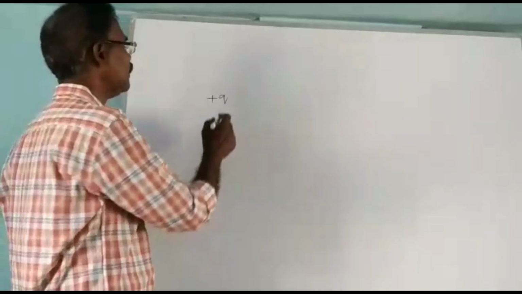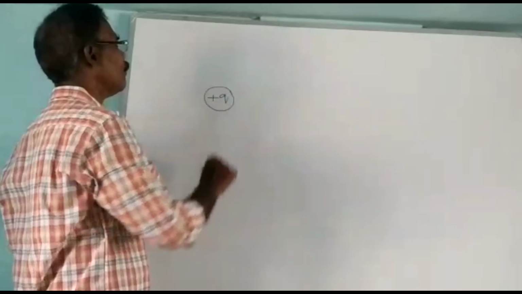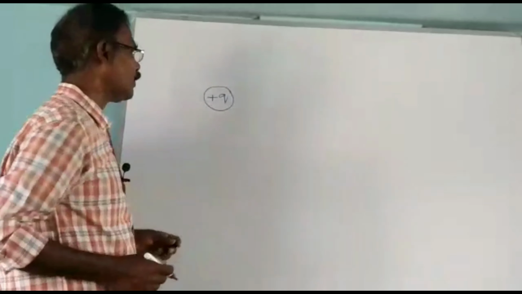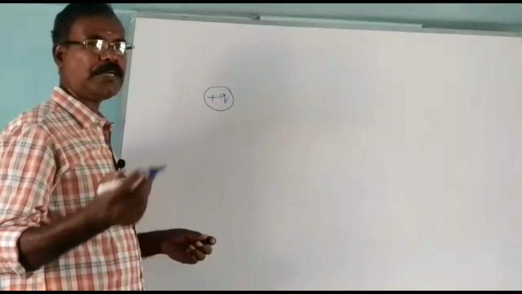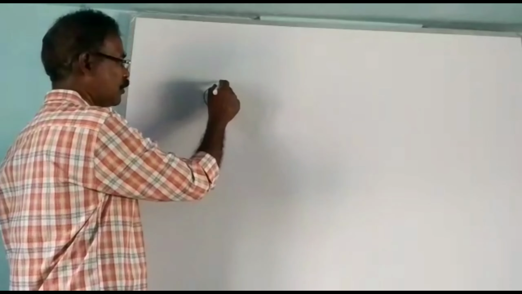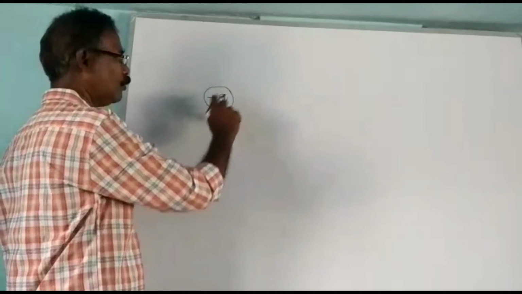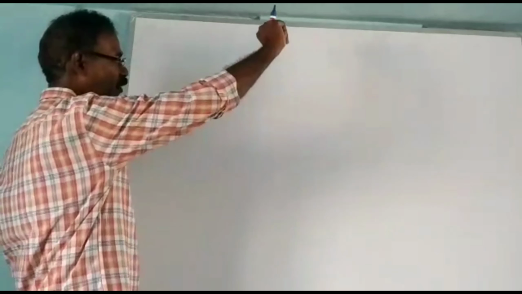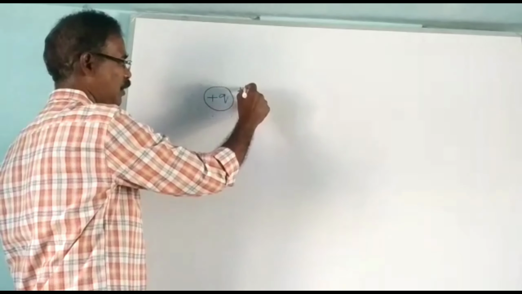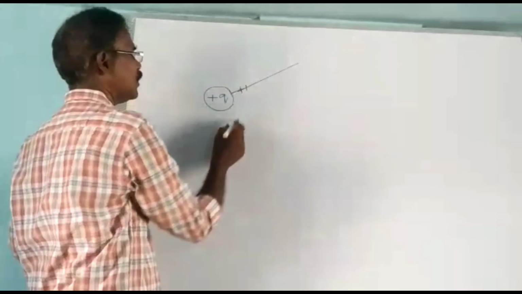If we consider an isolated positive charge, what is the pattern of electric field lines? You have to place the unit positive charge at all the points and trace the path in which that unit positive charge moves. If you place the unit positive charge here, this unit positive charge moves in this straight line.